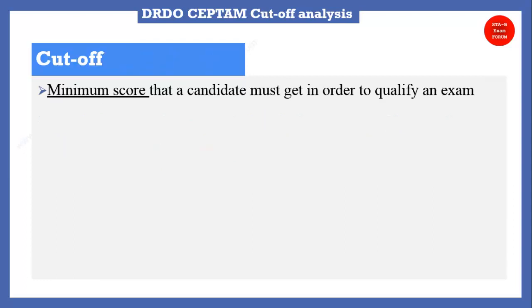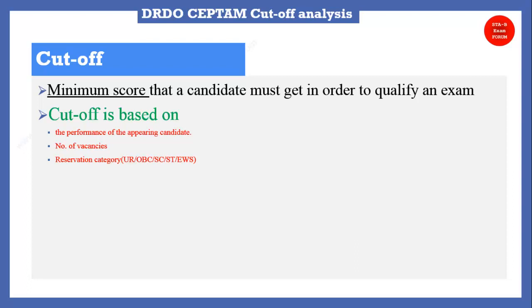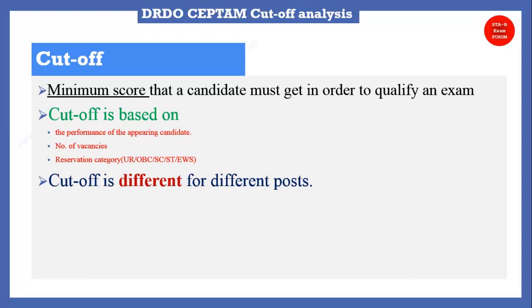Quickly coming to the cutoff, if you know this you can skip this part. The cutoff is the minimum score that a candidate must get in order to qualify the exam. And as I told you earlier, it depends upon various factors. What are those factors? First is the performance of the appearing candidates. Second, and the most important factor, is the number of vacancies. The third one is the reservation category, as it is different for different reservations. Next, the cutoff is also different for different posts. This is very easy to understand.